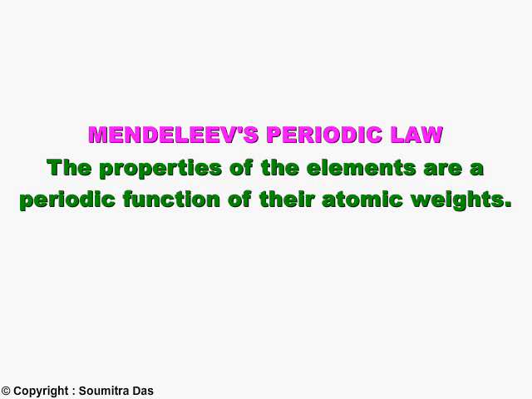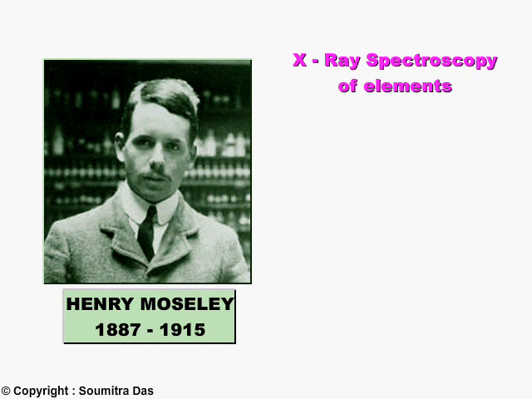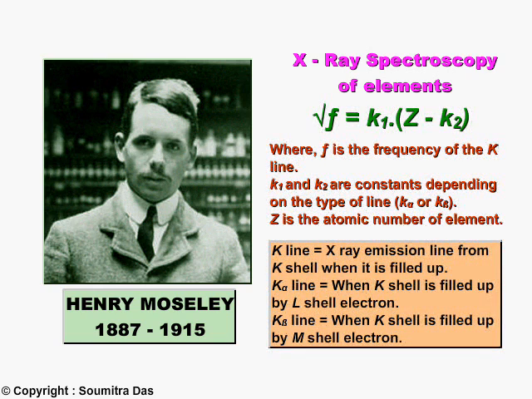According to Mendeleev, the main player in the periodicity of elements was considered to be the atomic weights of the elements. In 1914, however, a British scientist, Henry Moseley, came up with some fabulous results with his X-ray spectroscopy of elements and found a relationship between the X-ray wavelength and atomic number.